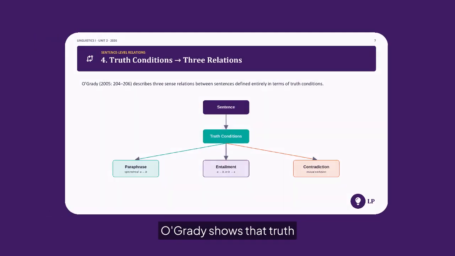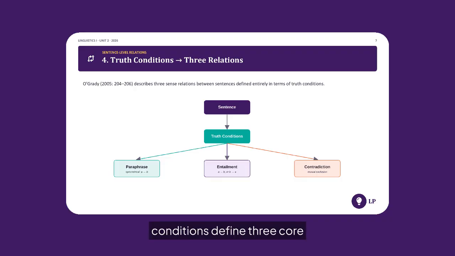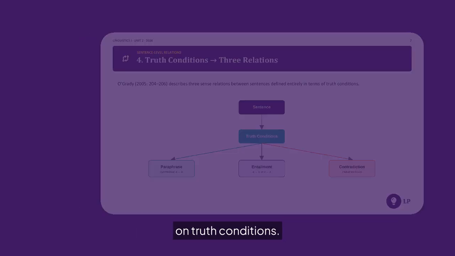O'Grady shows that truth conditions define three core sentence-level relations. When sentences share truth conditions, we have paraphrase. When one sentence's truth guarantees another's, we have entailment. When two cannot be true together, we have contradiction. All three depend purely on truth conditions.